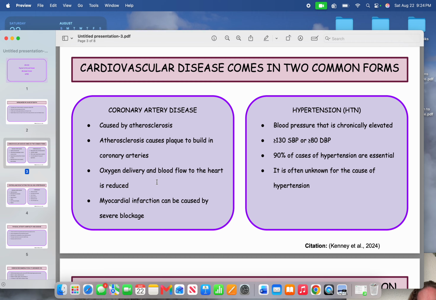Hypertension is basically chronically elevated blood pressure, also just really high blood pressure. More than 90% of people with hypertension have essential hypertension, meaning that there isn't one specific known cause of hypertension.